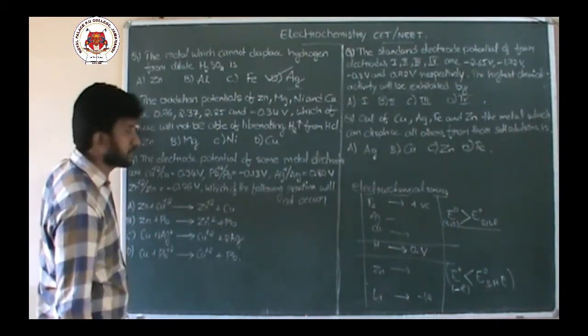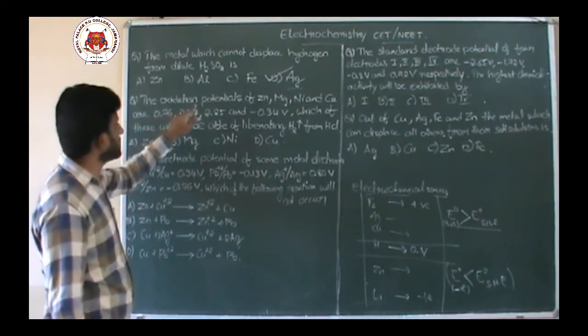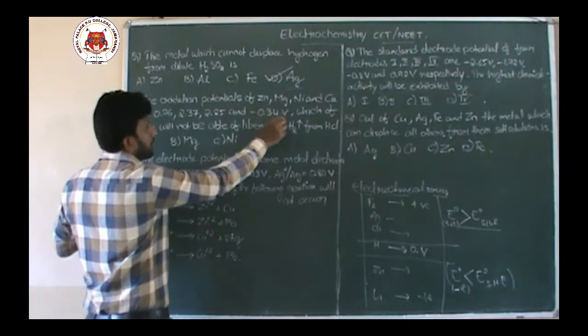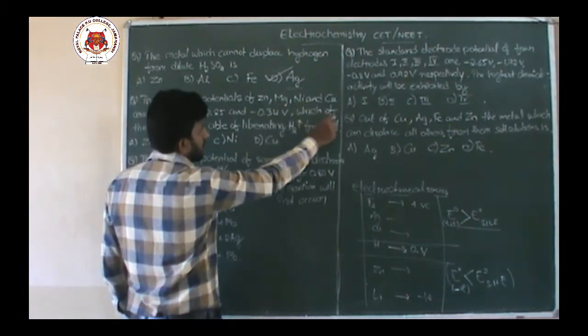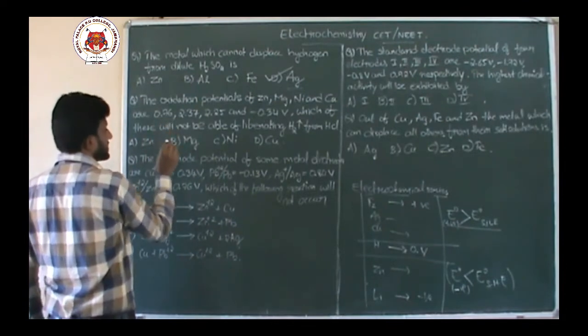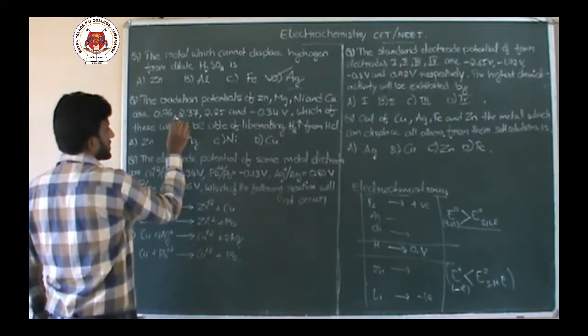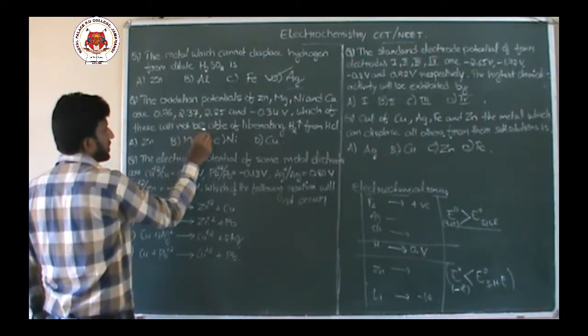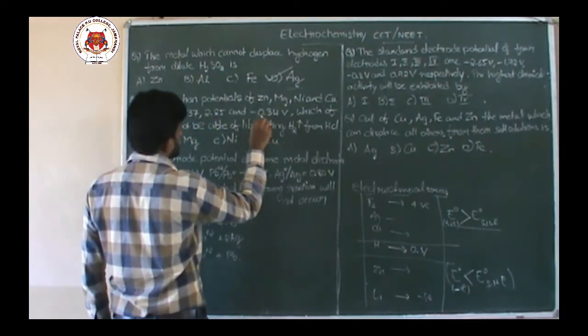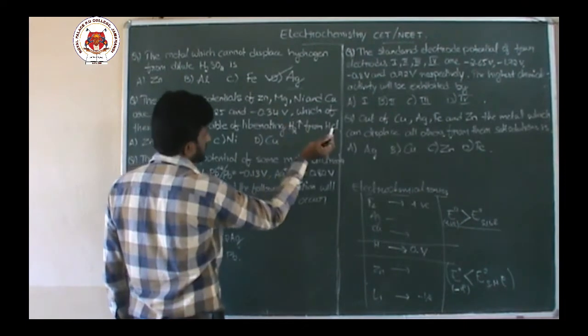Next question. The oxidation potentials of zinc, magnesium, nickel, copper are 0.76 volts, 2.37 volt, 2.25 volt and minus 0.34 volts.